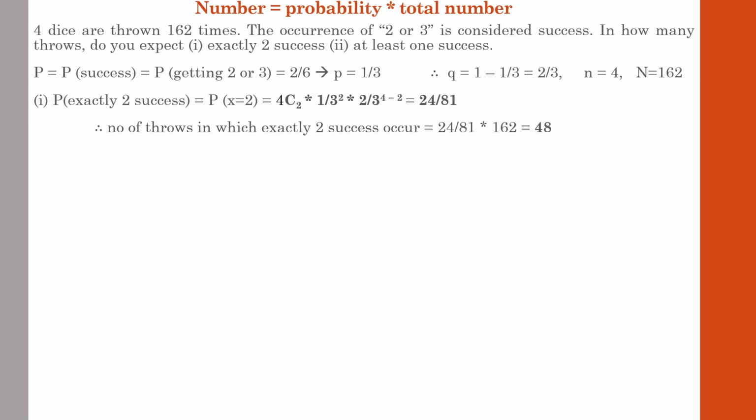That is the mean. So this is how you have to represent a probability value with a numerically exact figure of the event. We have found 24 by 81, so it is represented as: out of 162, 48 times there were 2 successful occurrences. That was the concept. I hope you understand the concept.